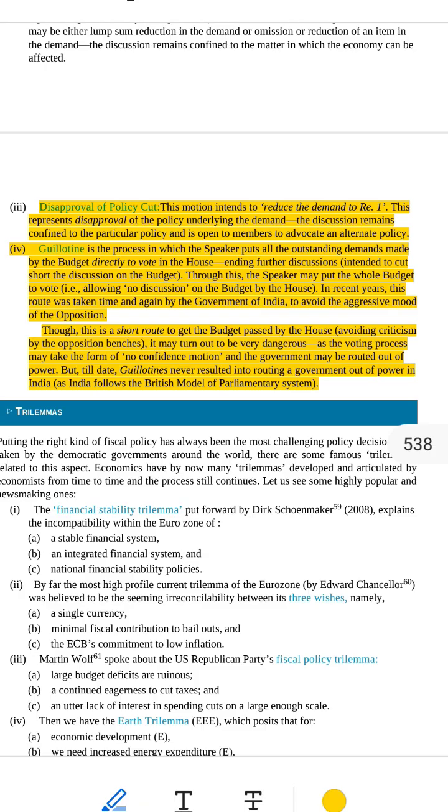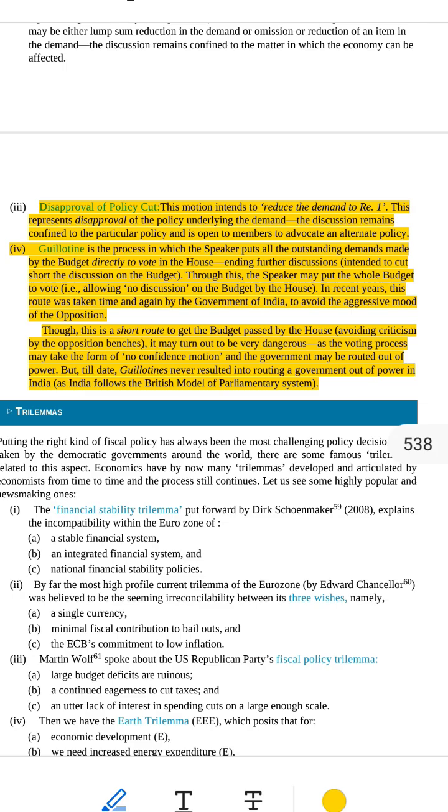So in simple steps: 1, government asks for money. 2, some members don't like the policy. 3, they say, we'll give you only 1. 4, that shows disapproval. 5, they can also suggest a new plan. So imagine in school, the principal asks them to buy 500 balloons for a school party. But a teacher says, no, that's not a smart idea. Let's give only 1 and use the rest of the money to buy books for poor kids. That's a disapproval of policy cut, saying not just no, but also suggesting a better way.